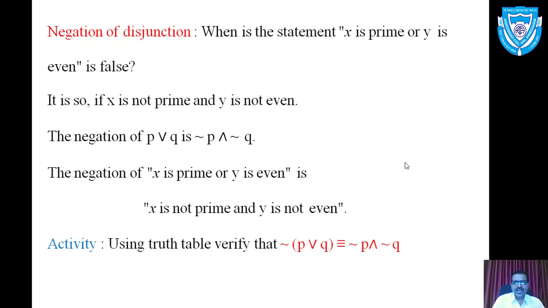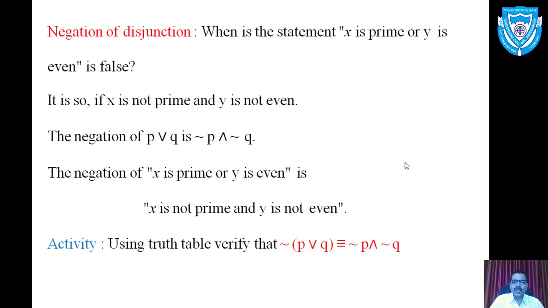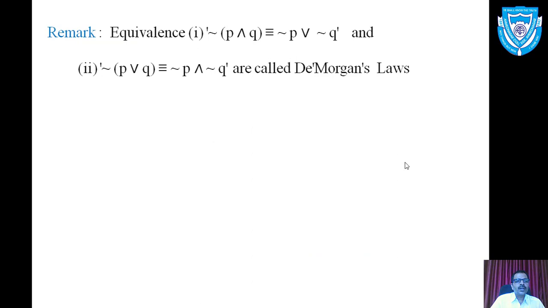See, negation of conjunction, negation of P and Q equivalent to negation of P or negation of Q. And the negation of disjunction, negation of P or Q equivalent to negation of P and negation of Q. Let us discuss one important remark here.